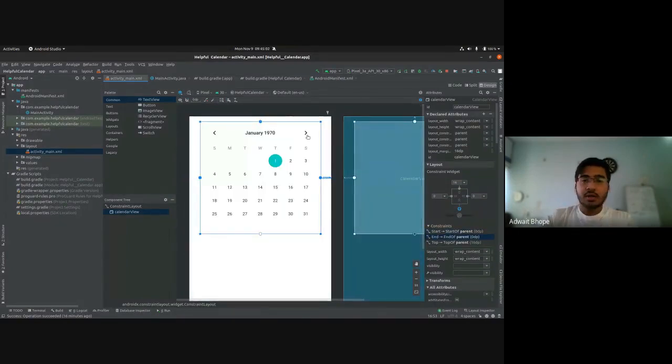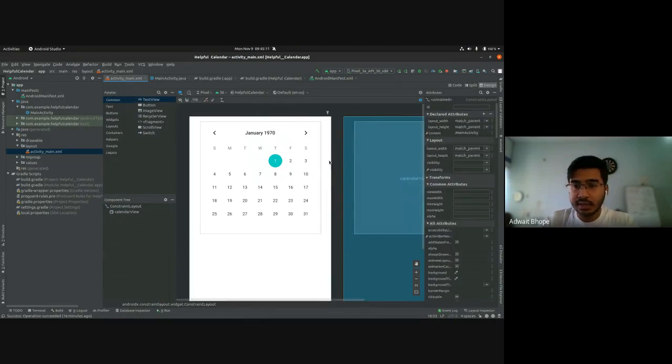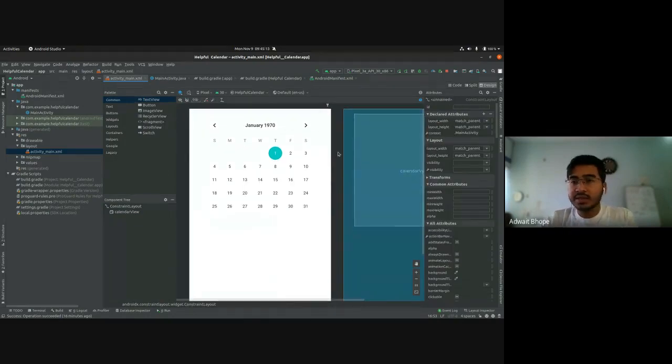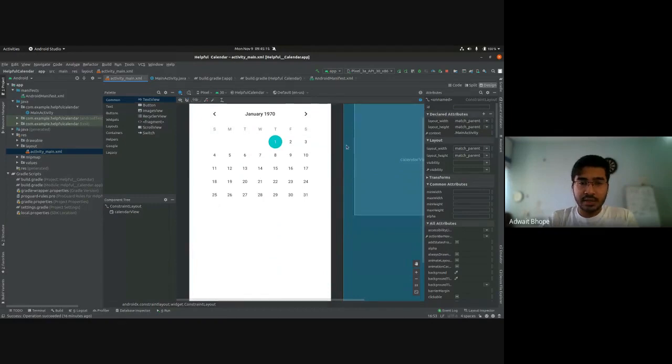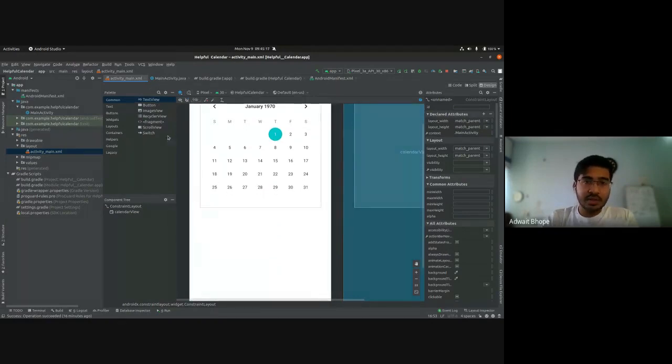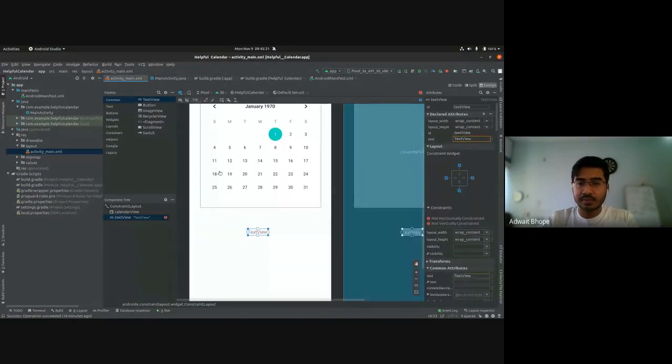Okay, so at the top there is 16, but at the left and right, because our phone screen is wider, it will get it at the center, and that is totally fine. So our calendar is here. We don't need to do much to the calendar right now, but just go ahead and grab another text view and place it at the bottom of this calendar.